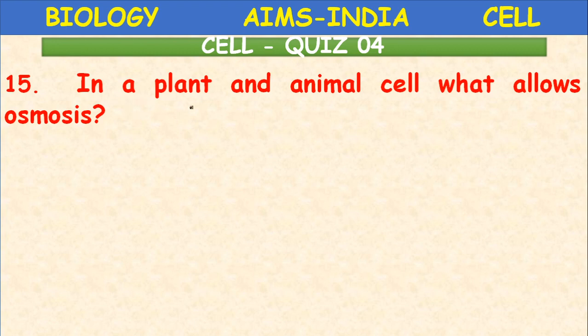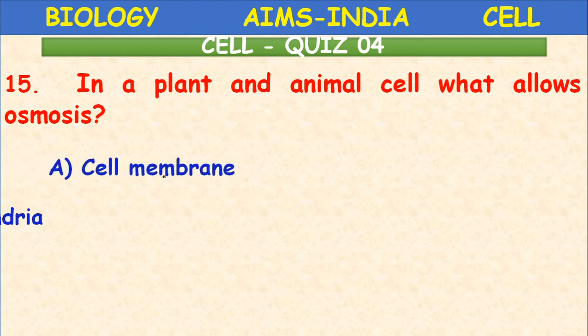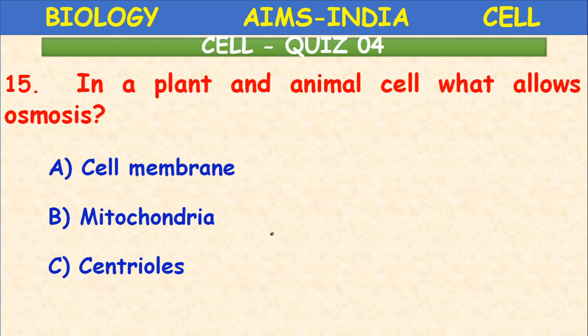The last question: in a plant and animal cell, what allows osmosis? Cell membrane, mitochondria, centrioles, vacuoles.